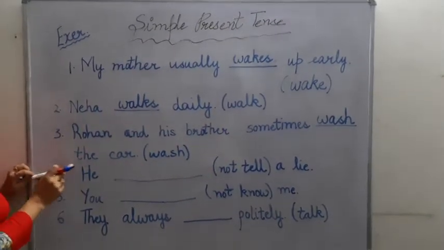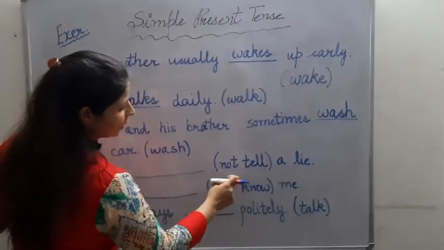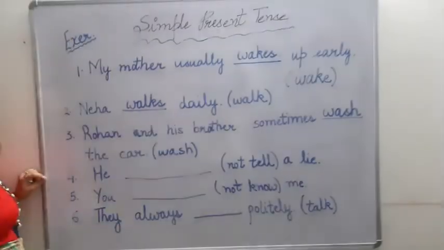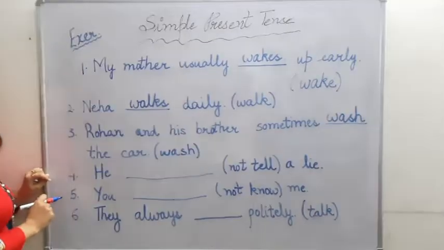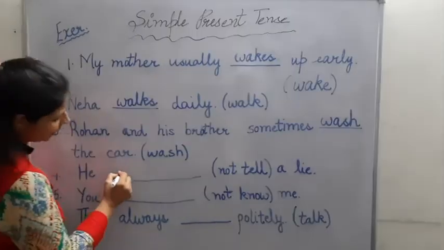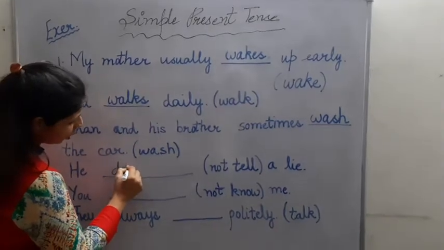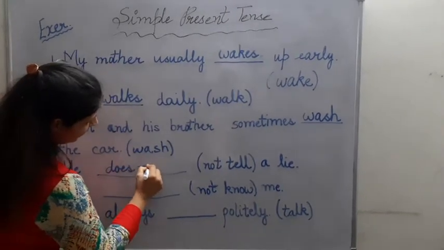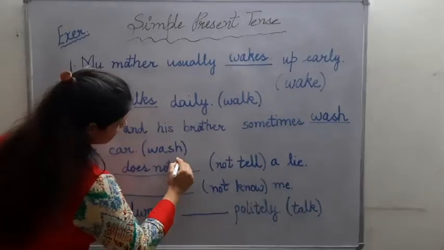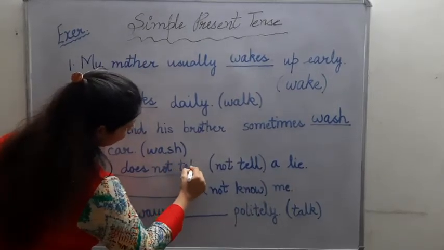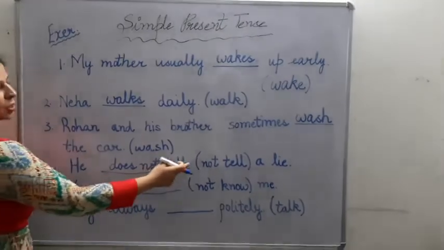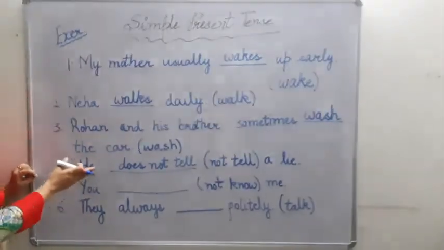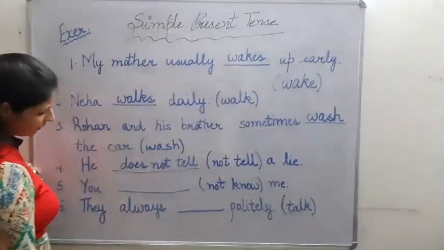Then comes he dash not tell a lie. Not tell means we have to use a negative form. So which helping verb should come here? Yes, it should be he does not tell. Okay? That I have already explained you well that since es has come here, so s will not come here. It will be he does not tell a lie.